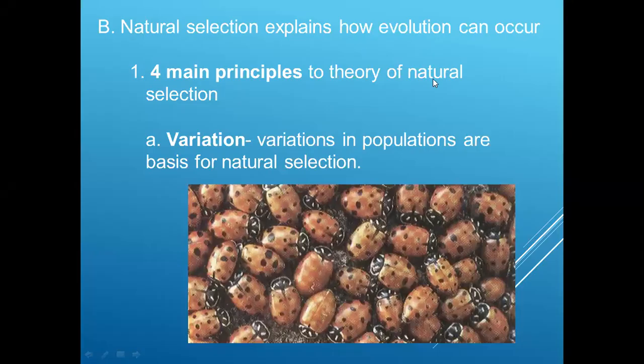In continuation to my previous lecture on the theory of natural selection, I would like to talk a little more about this particular theory. There are four main principles which contribute towards the theory of natural selection given by Darwin. Number one is variation. Variation in populations is the basis for natural selection.